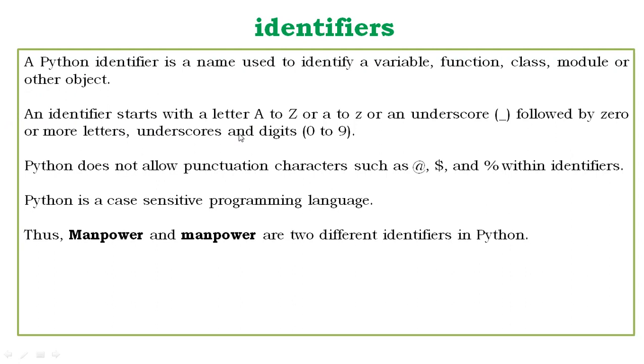Starting an identifier with a single leading underscore indicates that the identifier is private. I will discuss these contents inside the lab while I take the lecture on classes and objects inside Python. Starting an identifier with two leading underscores indicates a strongly private identifier. If the identifier also ends with two trailing underscores, the identifier is a language-defined special name.